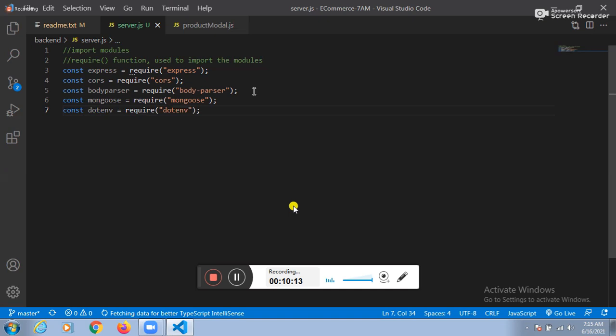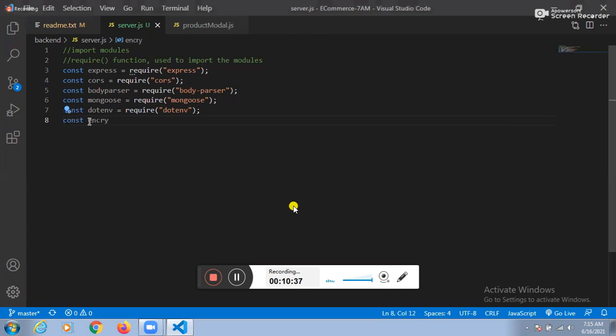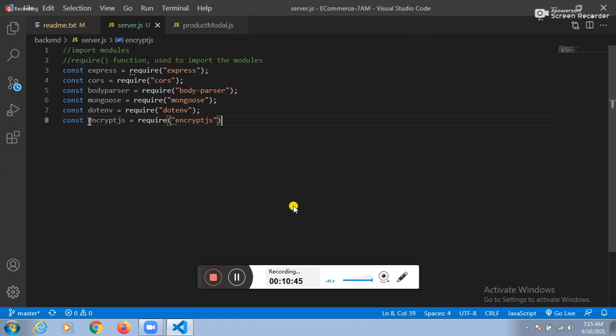Guys, even though I place the code, while deploying into the AWS server, if any unnecessary code is available, can I delete it in the future? You won't be confused now. I will write the complete code now. If any unreachable code is available in the future, I will delete it. Okay? Pranav, see this one again. Constant bcryptjs equal to require of bcryptjs. Guys, I'm importing everything here. In the future, if I don't need something, I will delete it. Don't worry. Next one.